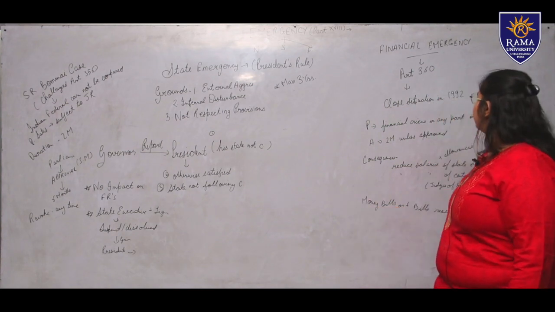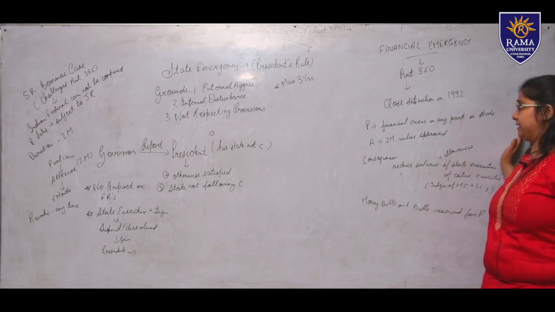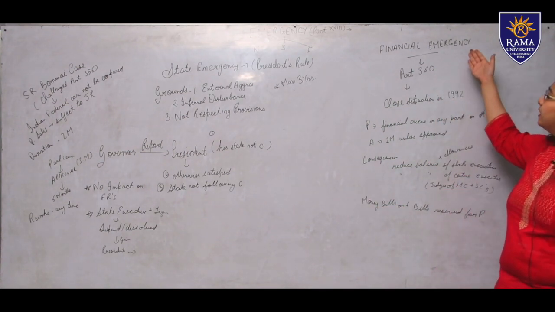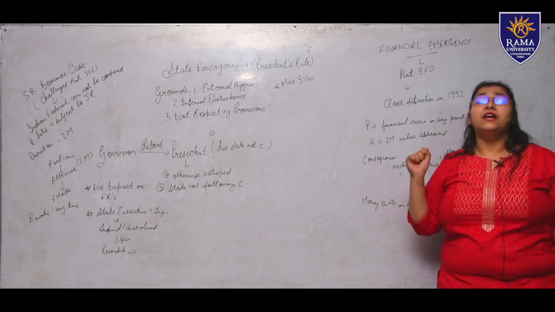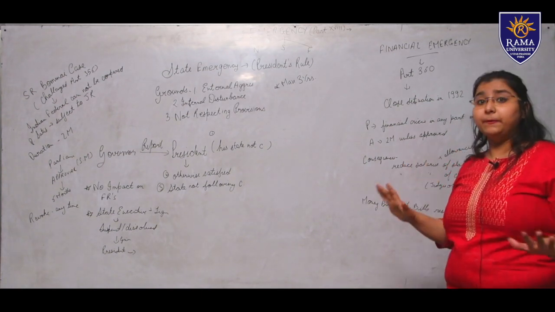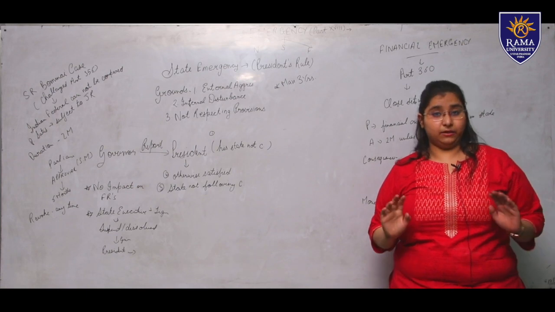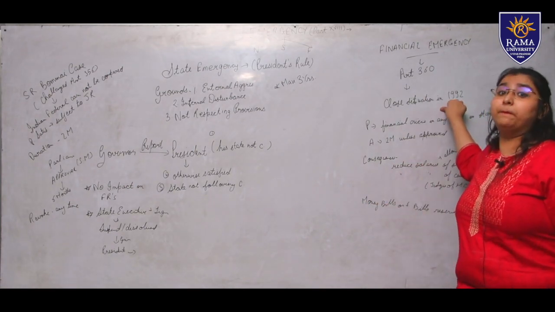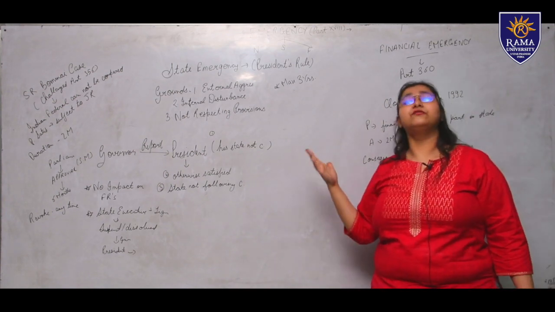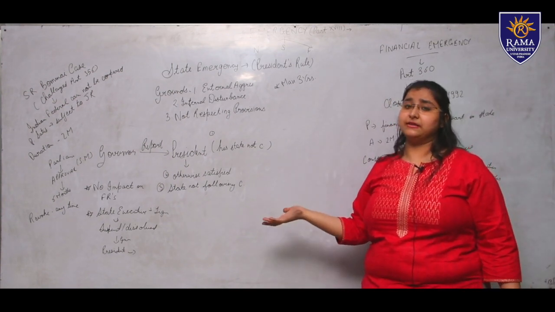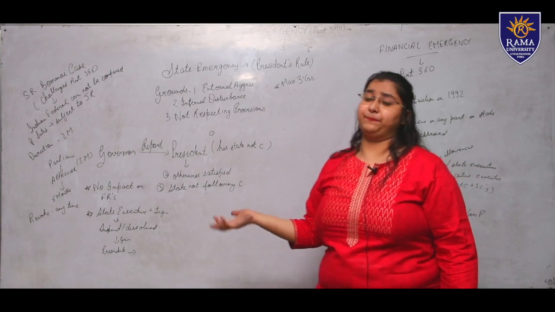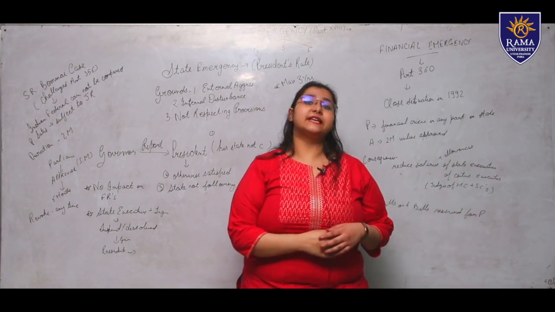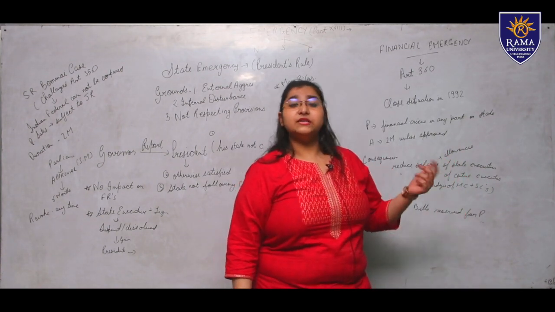Now, let's come to the final topic of today's lecture, that is Article 360, financial emergency. Financial emergency has not been proclaimed in India yet. There was a very close situation in the year 1992, but we saved our country from the financial crisis. What is financial emergency? I guess the word itself says it.